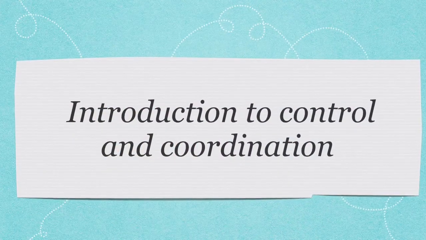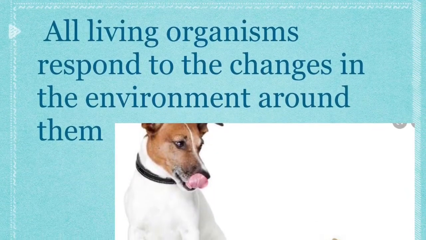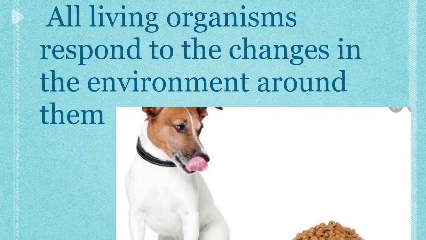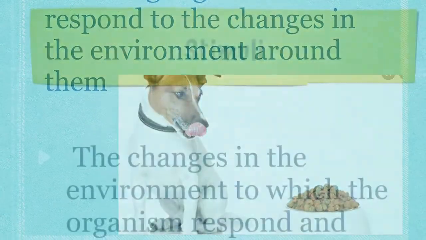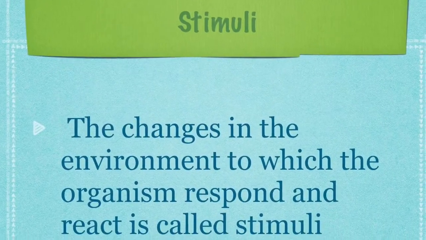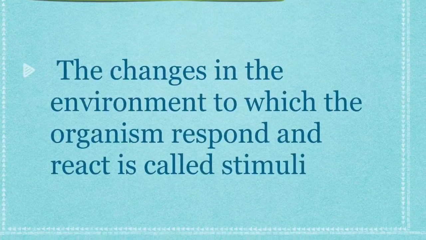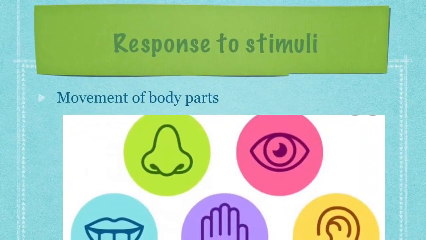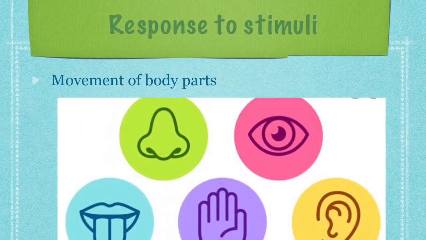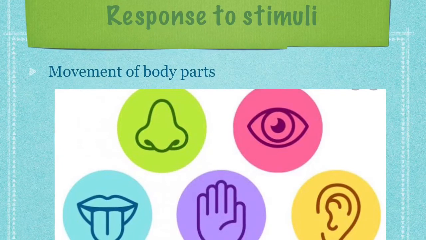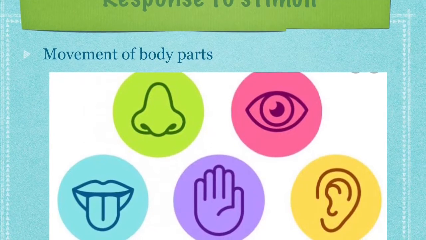Students, let us start with our chapter Control and Coordination. All the living organisms, both plants and animals, respond and react to changes in the environment around them. The changes in the environment to which the organisms respond and react are called the stimuli. The living organisms show response to stimuli such as light, heat, cold, sound, smell, taste, touch, pressure, water, and force